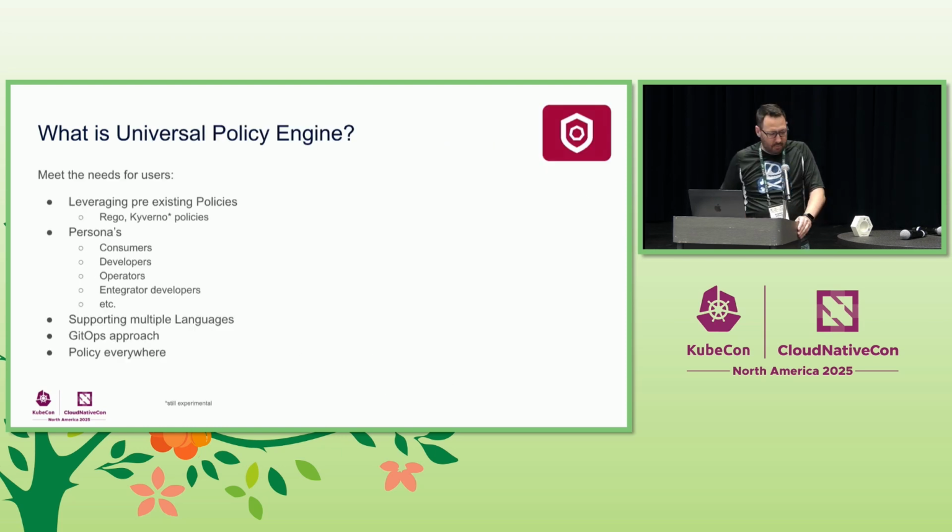So this is a slide I'm going to spend most of my time on here. What is a universal policy engine? Well, to be universal, you want and need to be able to be everywhere and be everything, and that's not possible.